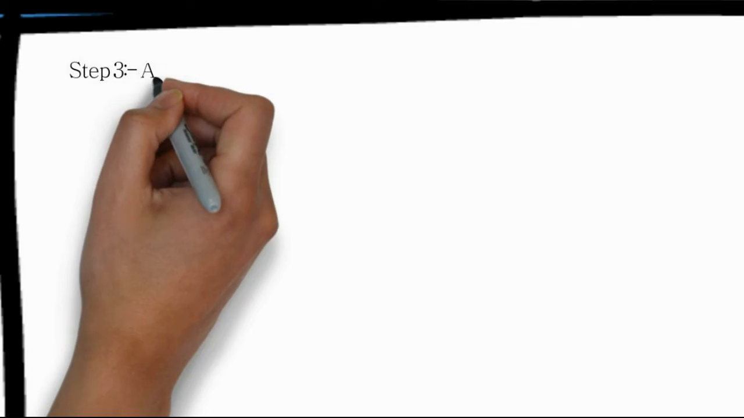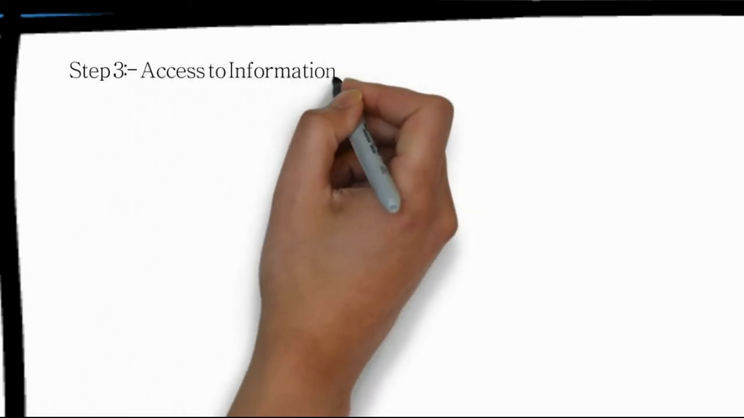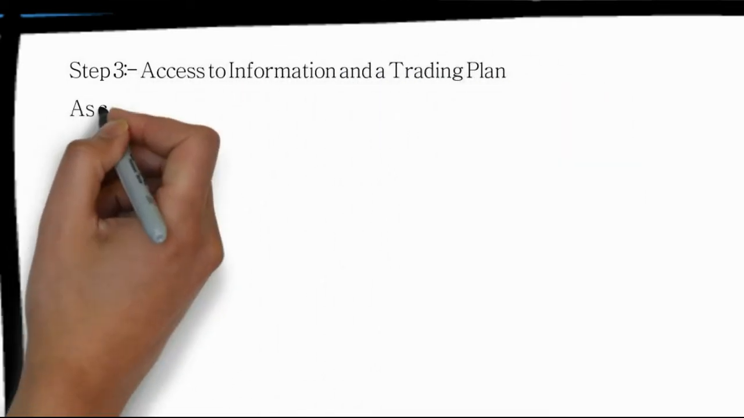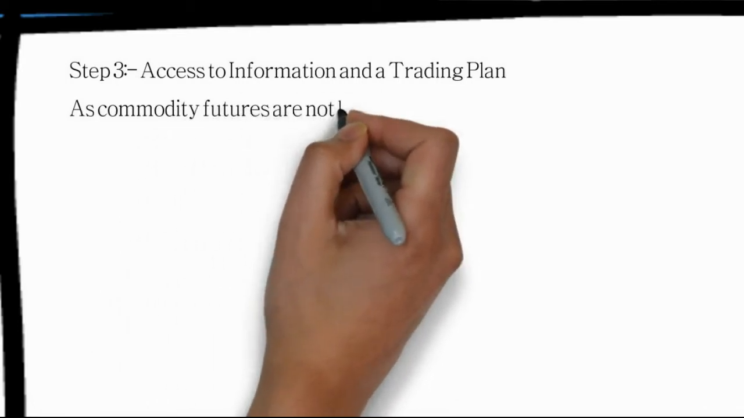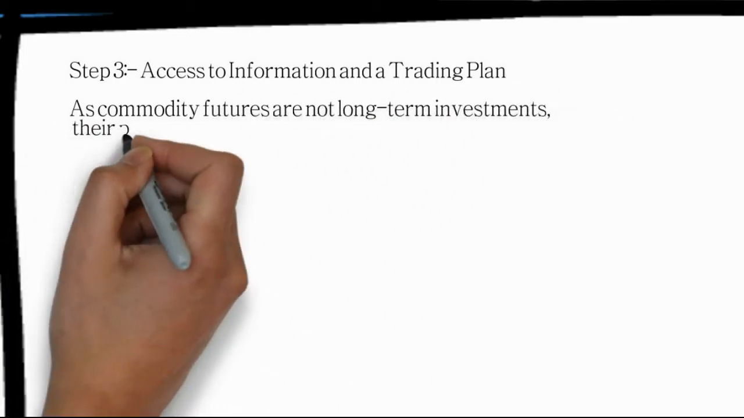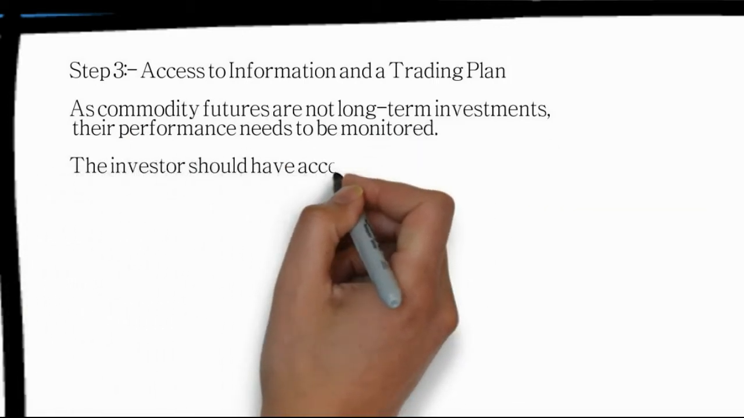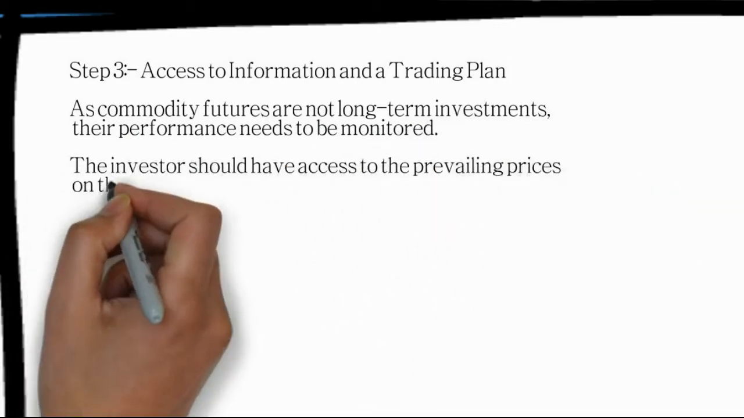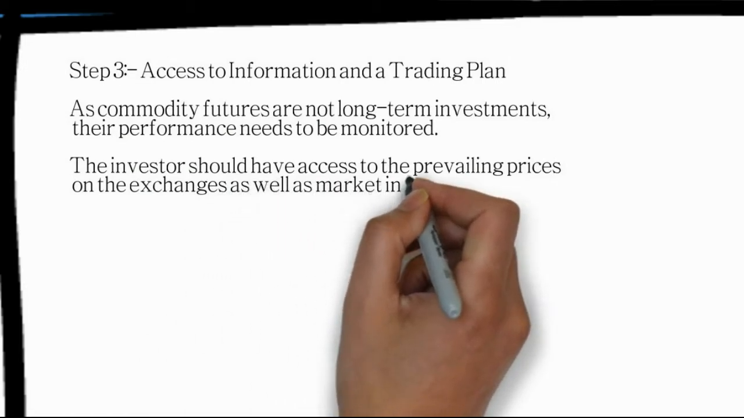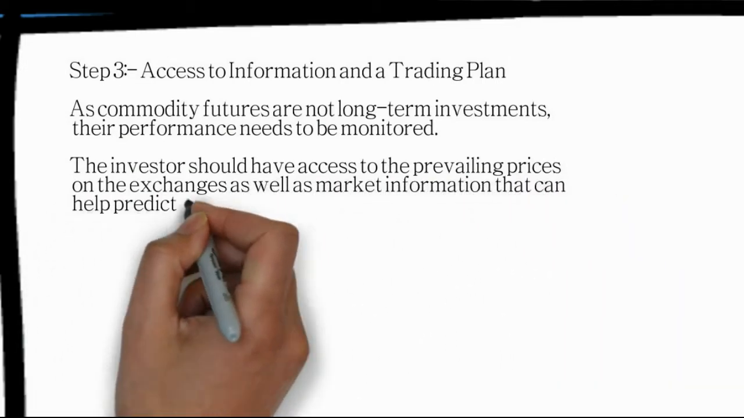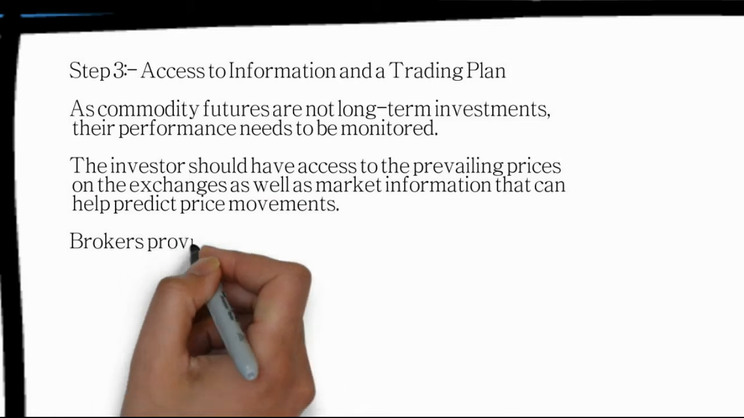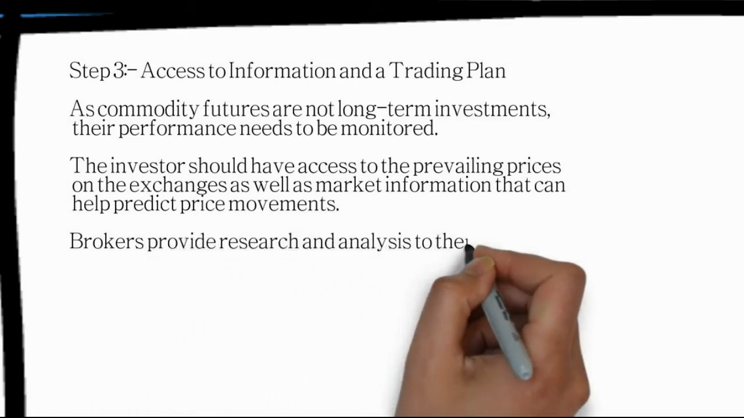Now the third step, access to information and a trading plan. This is why it is important: commodity futures are not a long term investment. Their performance needs to be monitored and it is very volatile. The investor should have access to the prevailing price on the exchange as well as market information that can help predict price movement. Brokers provide research and analysis to their clients.